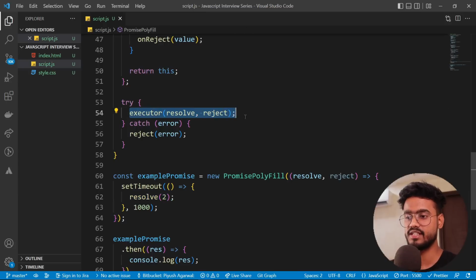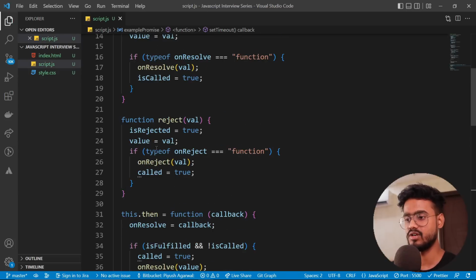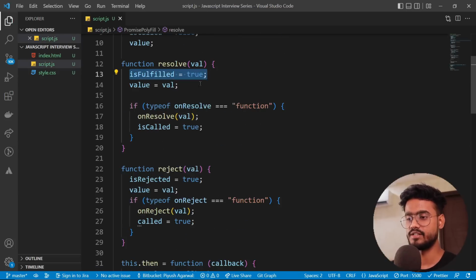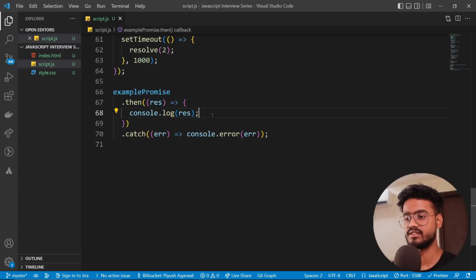Also, we are calling this executor right over here with resolve and reject, so that we can run this function, which is this. So we're gonna call this resolve over here, and inside this resolve, we're gonna set is fulfilled to true and value equals val. And then I'm gonna check if it's a function. Yes, it's a function. So I'm gonna call on resolve with val. And when it's called with this value, it's gonna go inside this response, and we're gonna print 2. Simple as that. So this was for asynchronous operations.